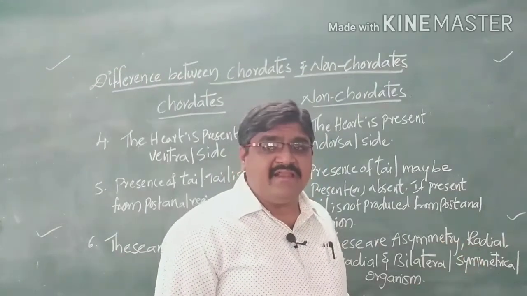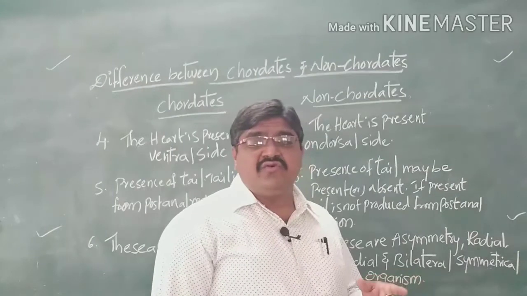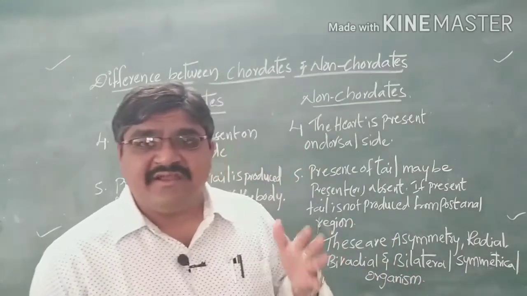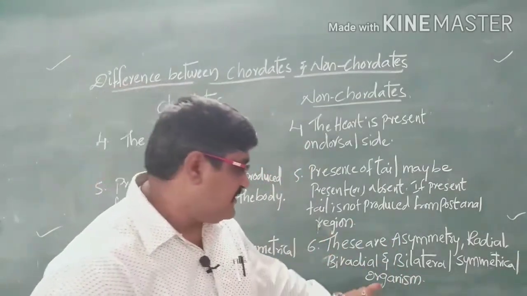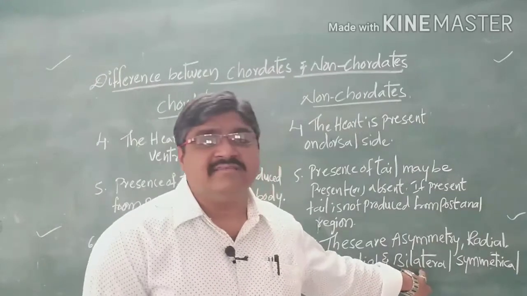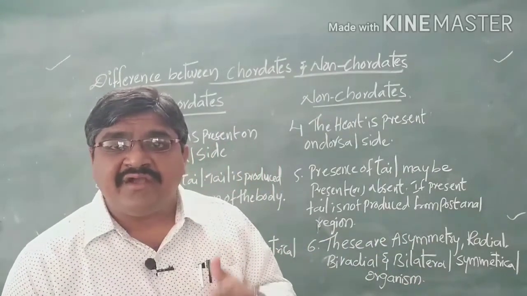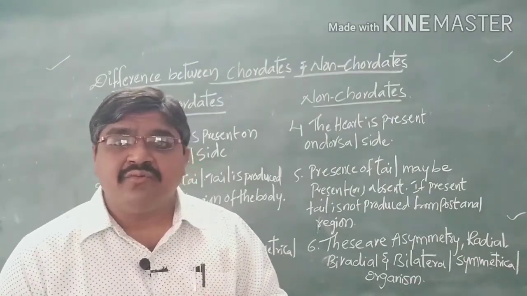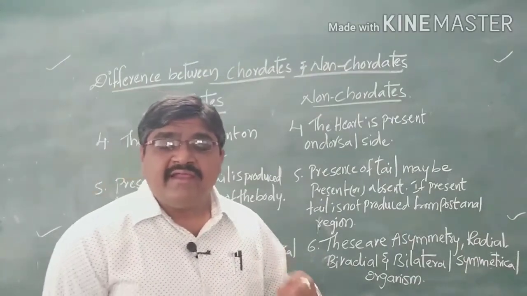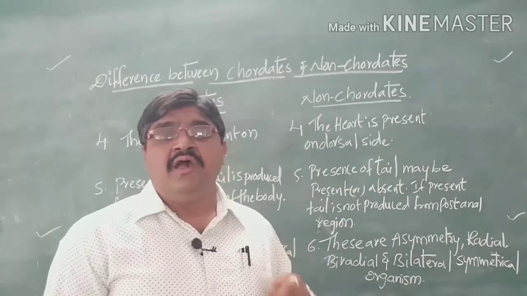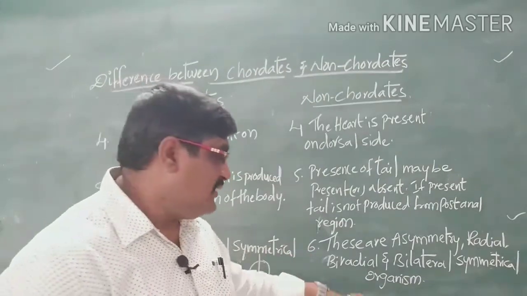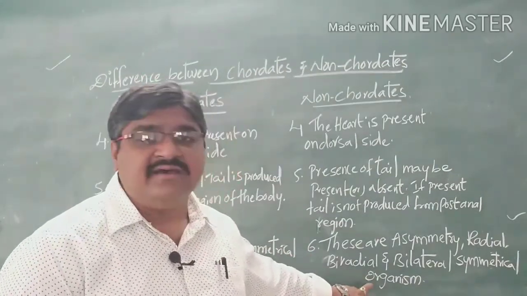Biradial means it shows both bilateral as well as radial symmetry. And some will show bilateral symmetry, which means when you cut the organism in only one vertical plane, we are able to produce two identical halves.